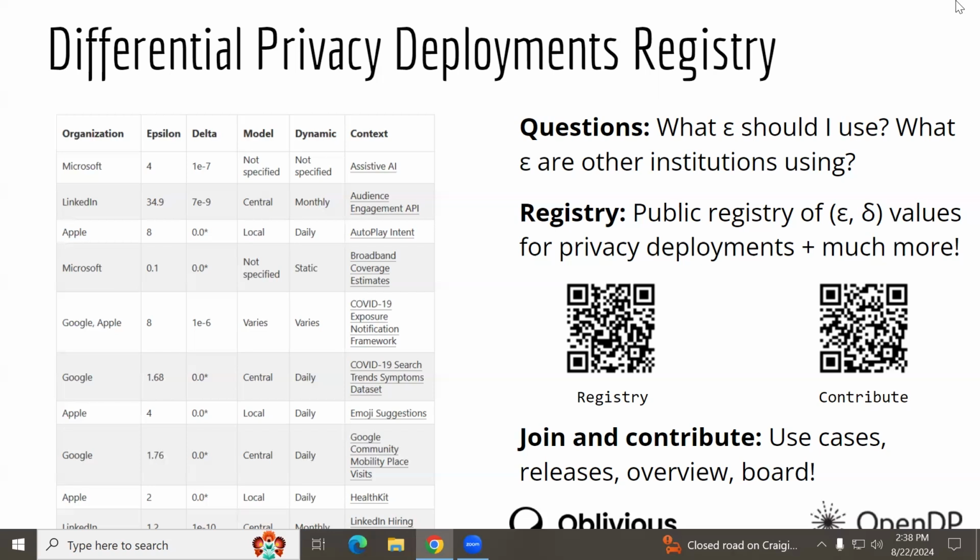Well, if you see on our slides, we have 2 calls to action right now. If you check on the first QR, you'll see how our V0 looks. That will take you to registry.oblivious.com. And we have an introduction. We have different characteristics of DP systems. But if you scroll to the end, you will see a table similar to this one, where you can know the privacy parameters of different releases made by about 30 different institutions.